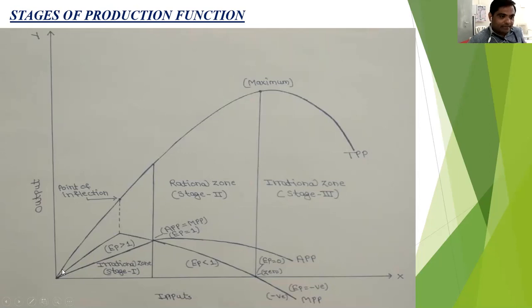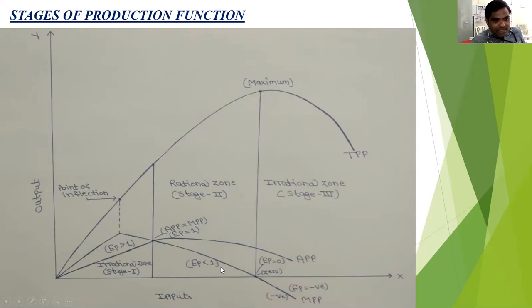Here, this curve shows the total physical product, and it is called the total product curve. This curve first increases, then decreases, and crosses beyond zero to become negative.